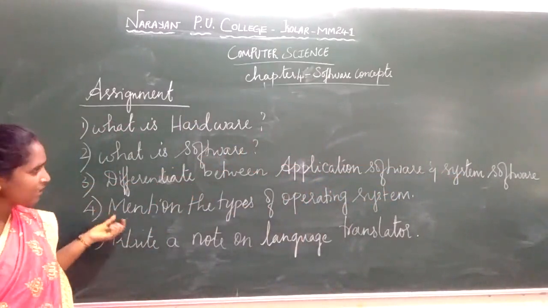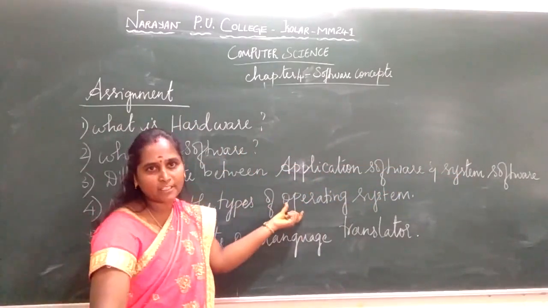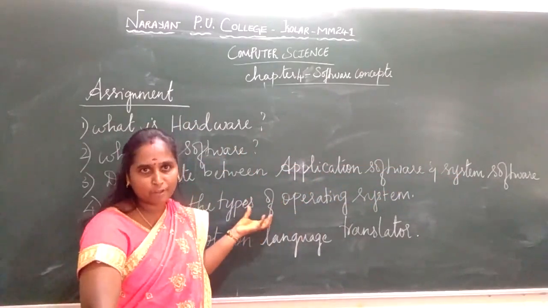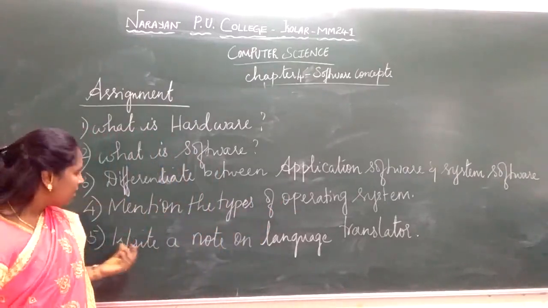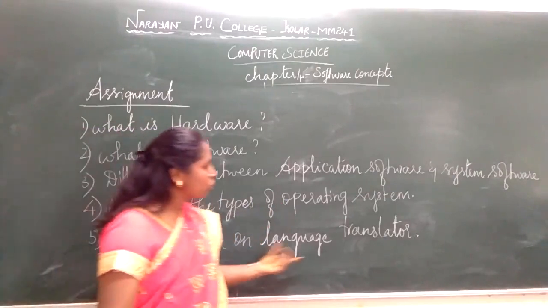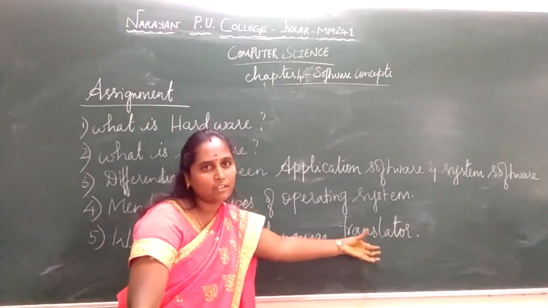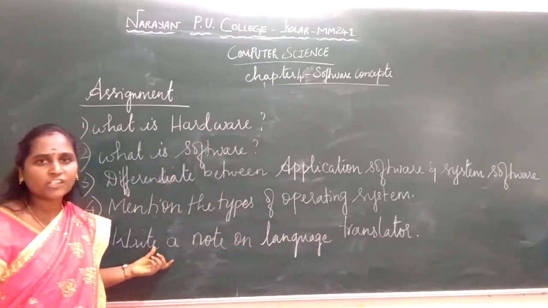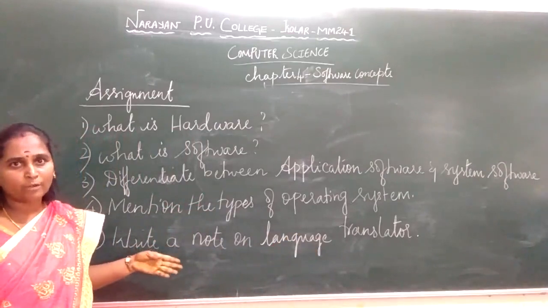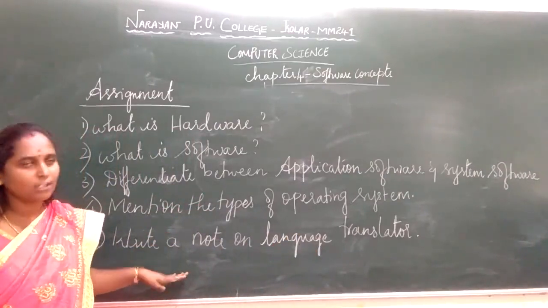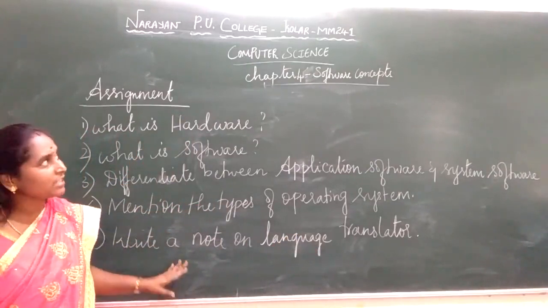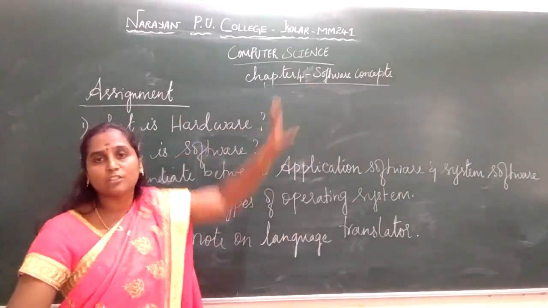Your fourth question, mention the types of operating system. Just mention how many types there are and write the names of the operating systems. Your fifth question, write a note on language translator. You have to write a brief note, and mention how many language translators there are. So these are the 5 assignment questions under the fourth chapter, software concepts.